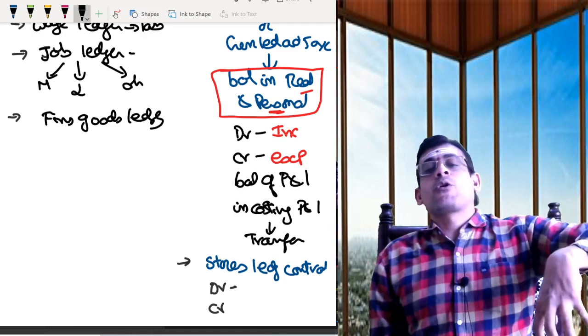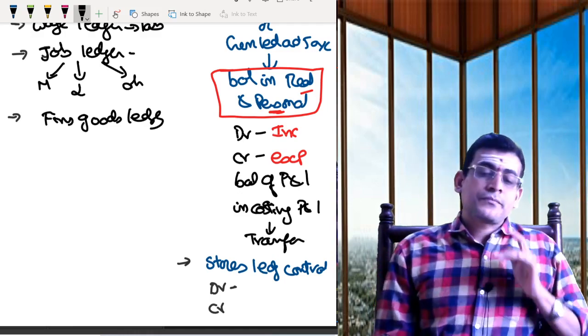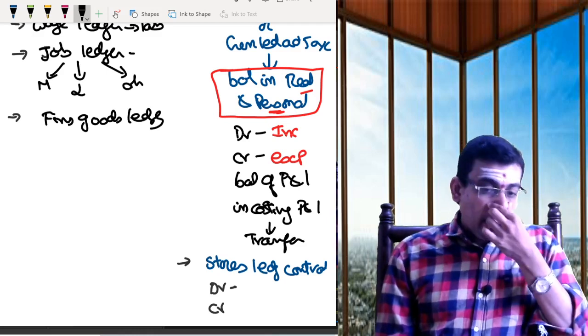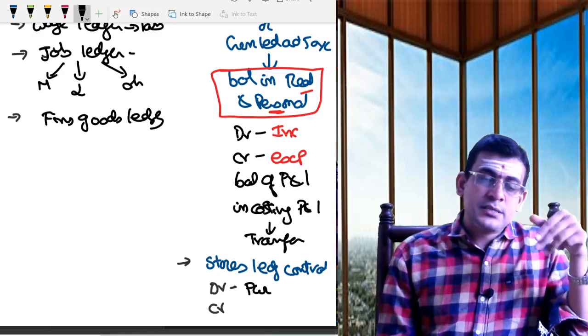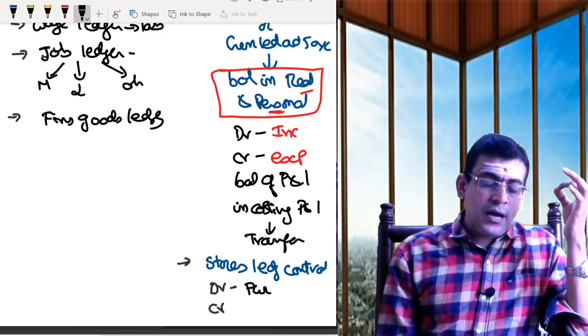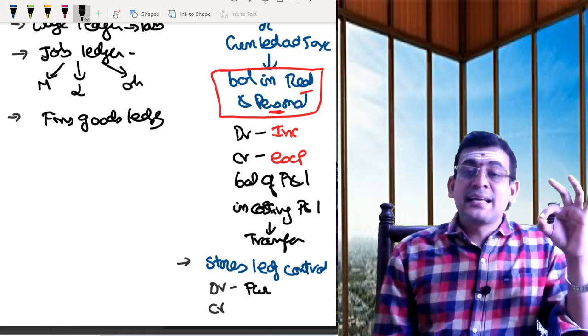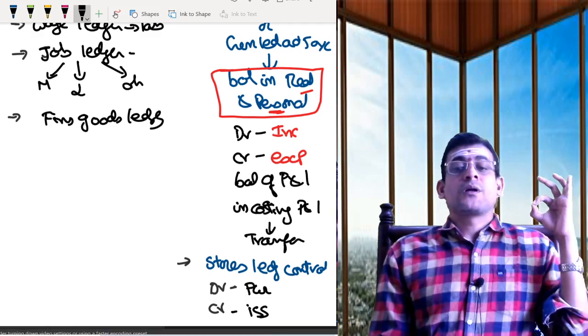So once you know the flow, ultimately it's very simple. Now, what do I need to debit? I need to debit whatever materials you are purchasing. Whenever you purchase the material, I need to debit the materials purchased. Whenever I do some sort of issue, I need to credit.